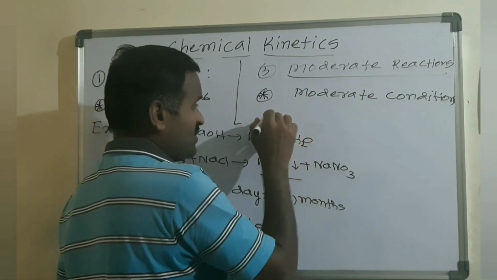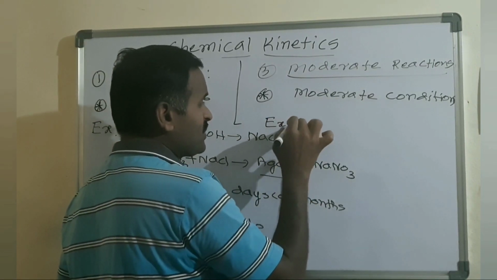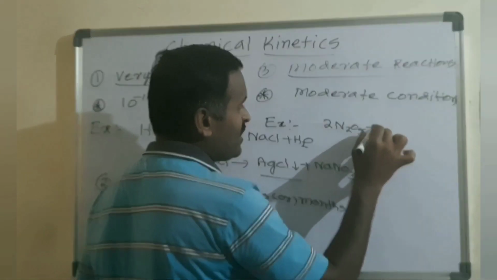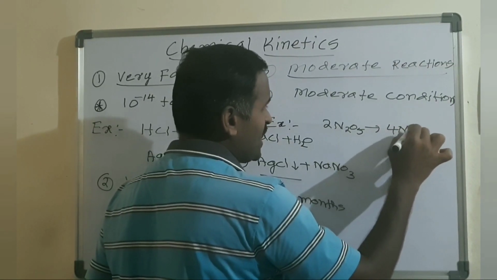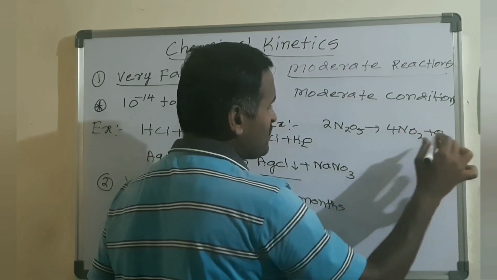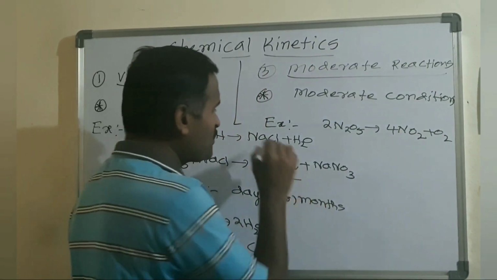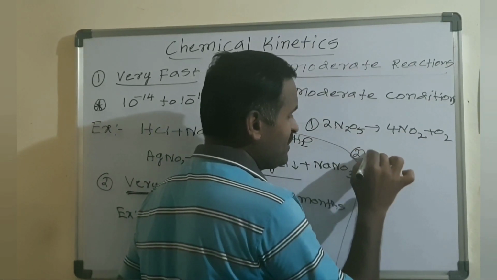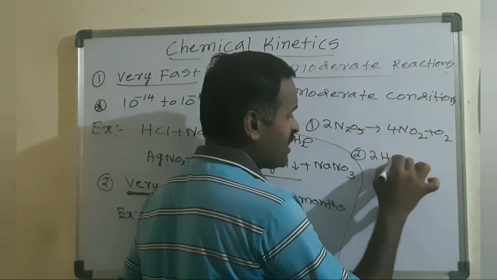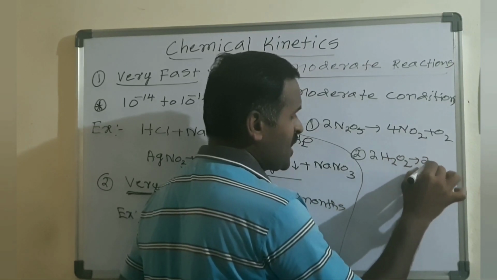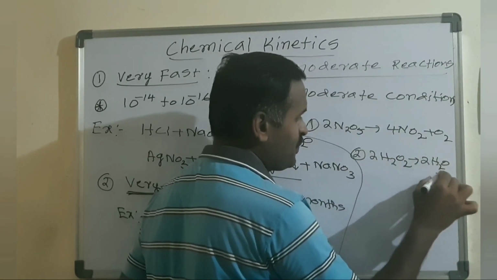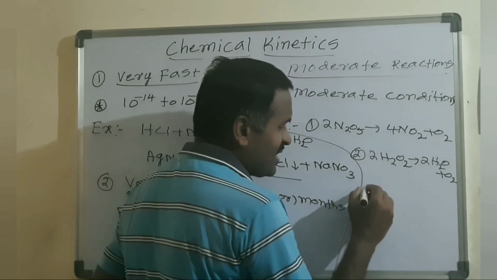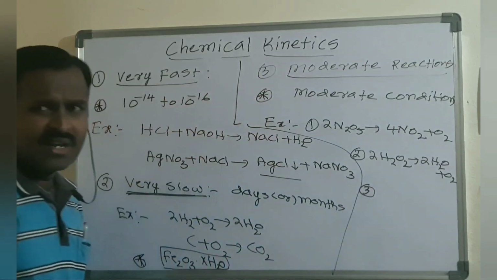One example is the decomposition of nitrogen pentoxide. N2O5 is decomposed and forms nitrogen dioxide and oxygen. The second example is the decomposition of hydrogen peroxide. H2O2 gives rise to 2 moles of H2O and O2. And another example is the hydrolysis of ester.